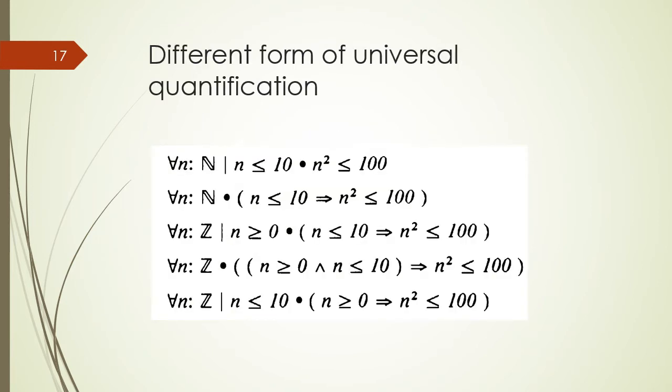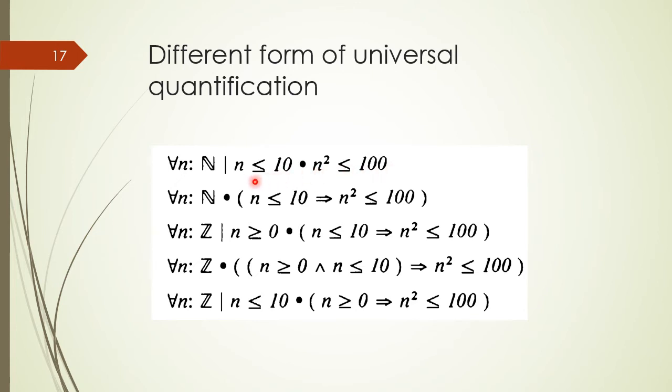Students, now we do a practice of converting a universal quantifier statement with a constraint into an implicit quantification. Our first example is for all n of type natural numbers with constraint n is less than or equal to 10, and our predicate is n squared less than or equal to 100.